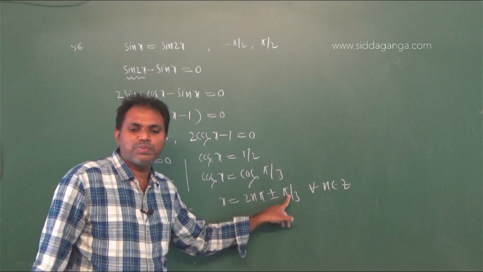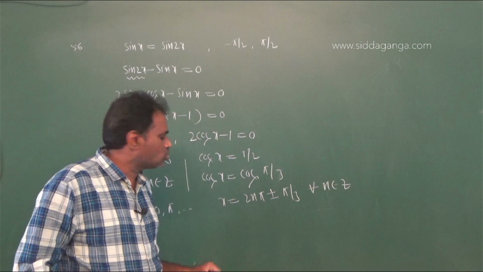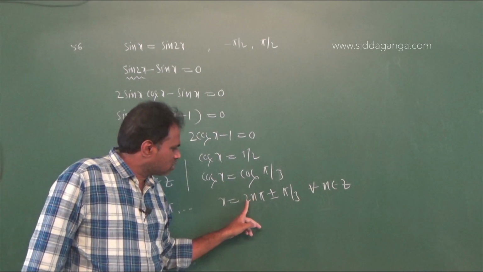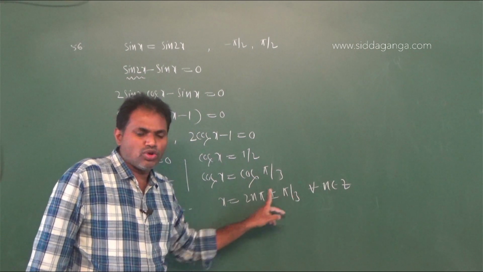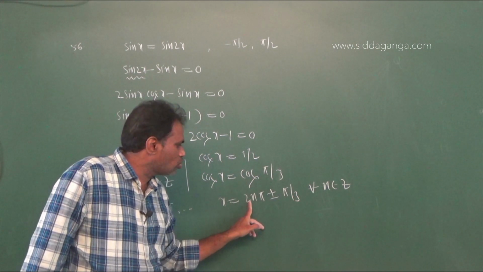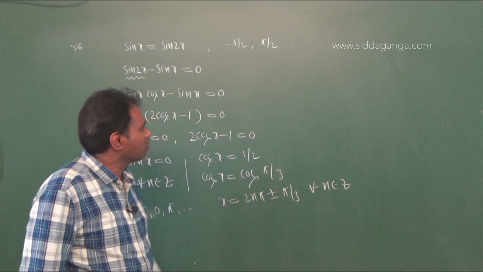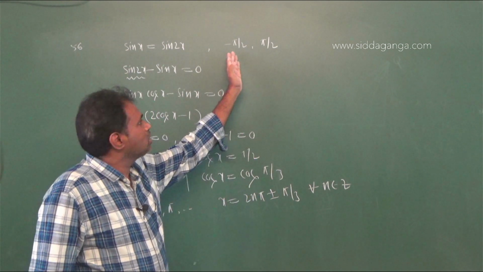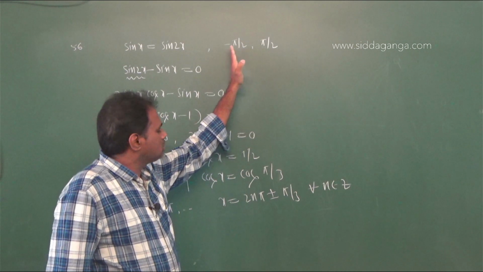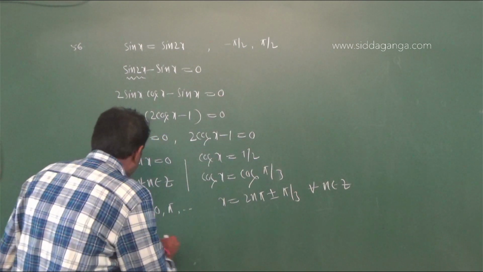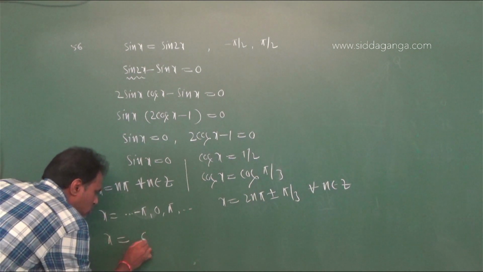2 pi plus pi by 3 means it is more than pi by 2. And if we take n equal to 1, that is 2 pi minus pi by 3, 2 pi minus pi by 3 means 6 pi minus pi, 5 pi by 3. 5 pi by 3 is not in between minus pi by 2 to pi by 2. Therefore here x values are only 0.